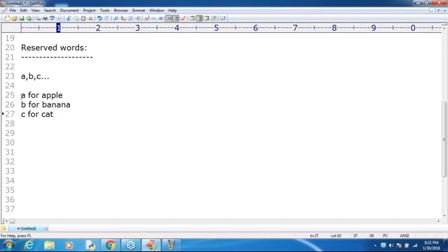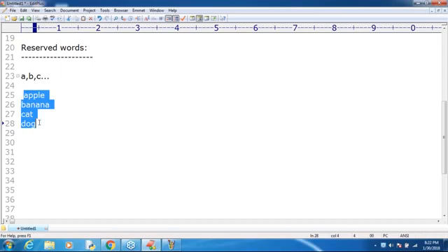Now after completing the alphabet symbols, we learned some words in English: apple, banana, cat, dog. Do you know these words are reserved to represent some meaning or functionality?